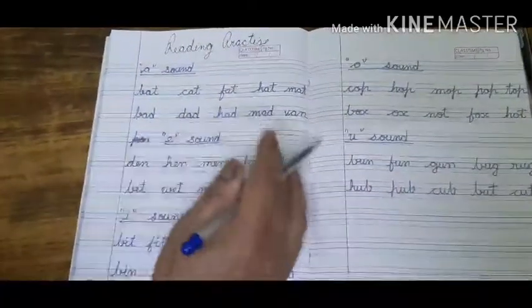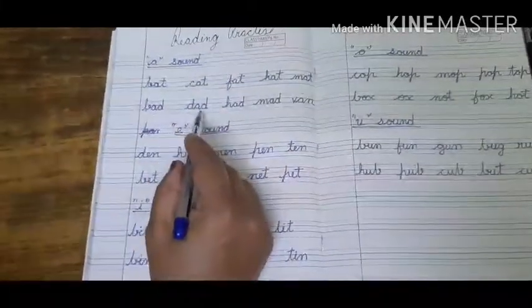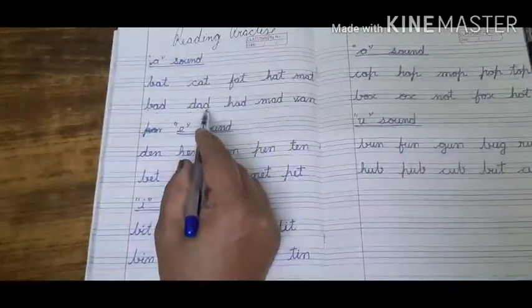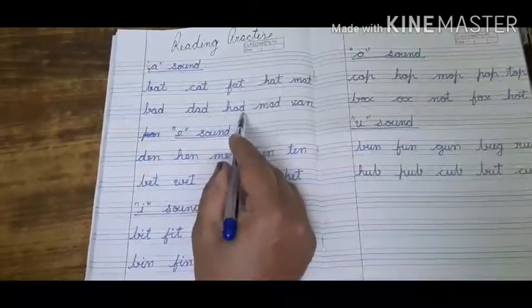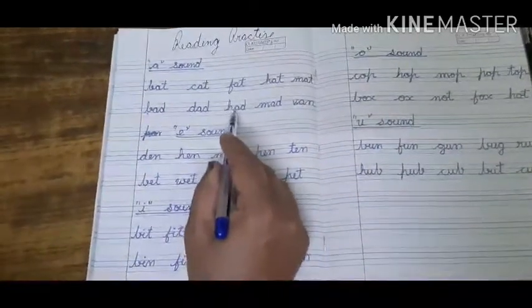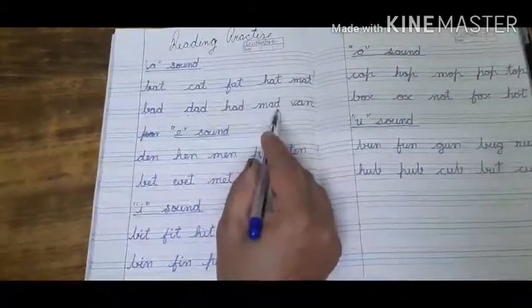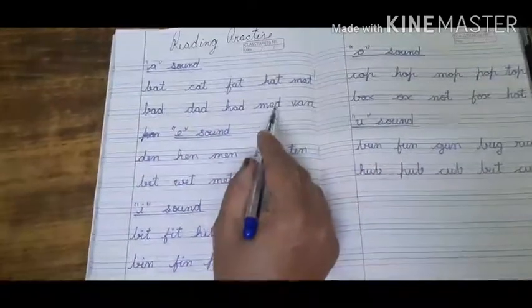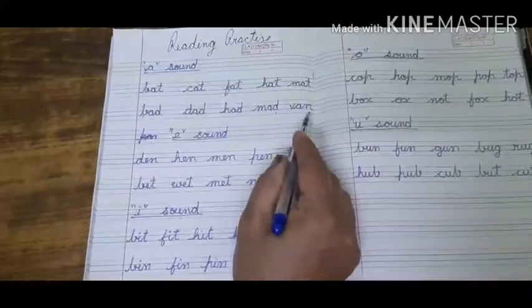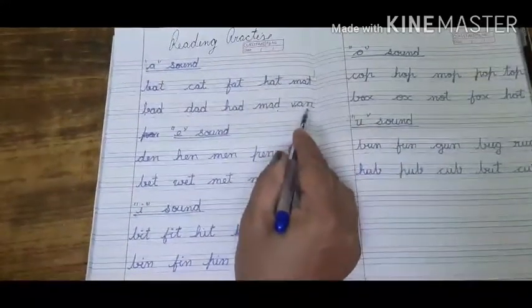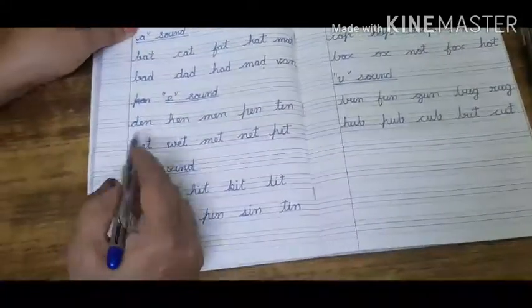B-A-D, bad. D-A-D, dad. H-A-D, had. M-A-D, mad. V-A-N, van. Now let us come to the E sound words.